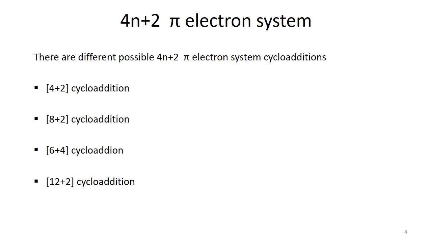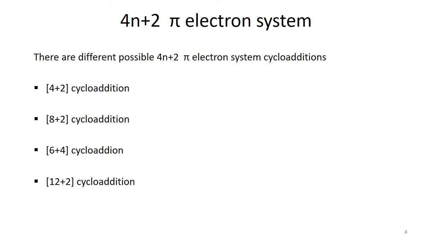So 8 plus 2 cycloaddition also falls in this category. Then we talk about the 6 plus 4 cycloaddition reaction, because it also makes a total sum of 10, and then the 12 plus 2 electronic system, because here n is 3, so the total number of electrons is 14. So this cycloaddition reaction also falls into the 4n plus 2 pi electronic system.